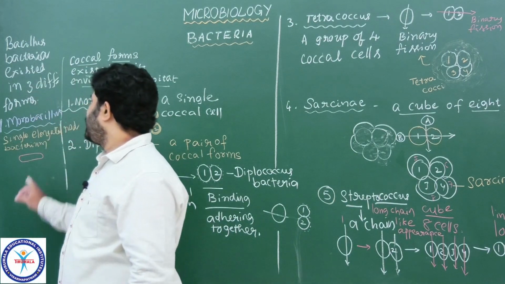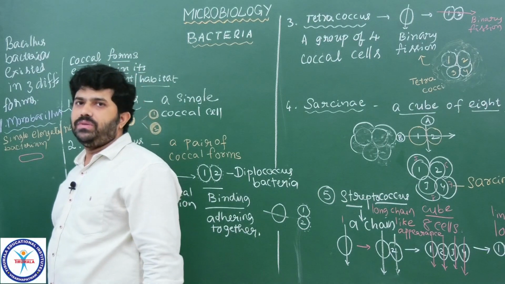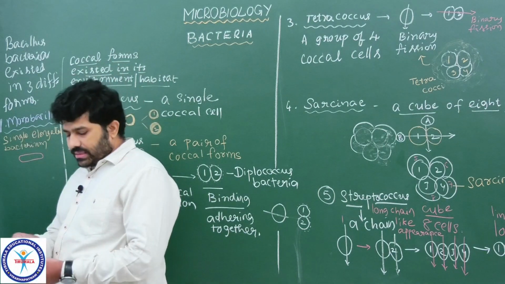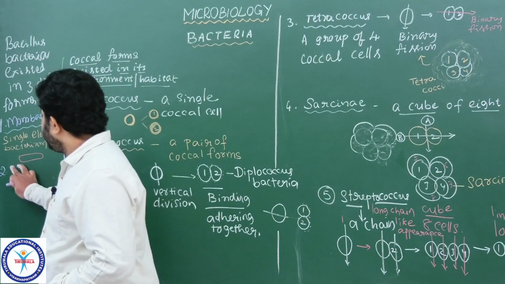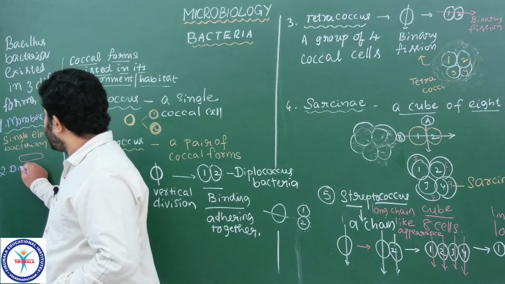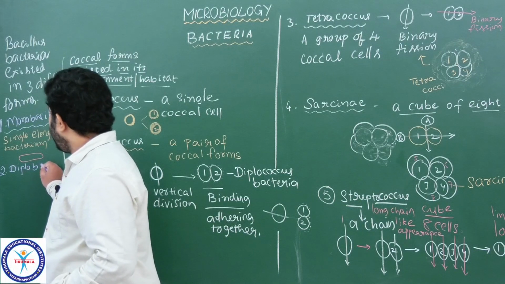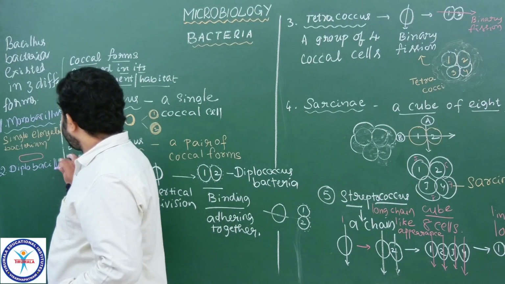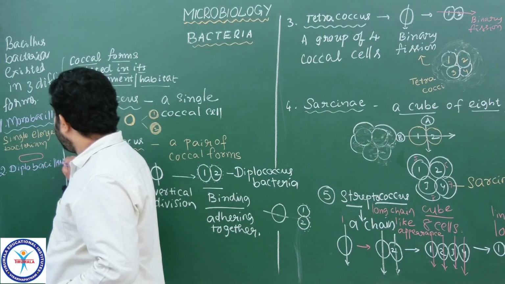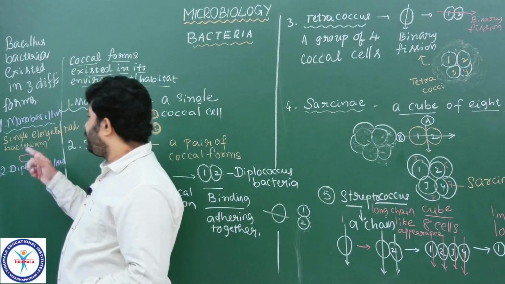This type of shape, a single bacterium, is called monobacillus. The second one is a diplobacillus. Come to the next category, that is diplobacillus. Diplo means 2, as I already said. Here the number of bacilli is 2. These 2 are not separated.